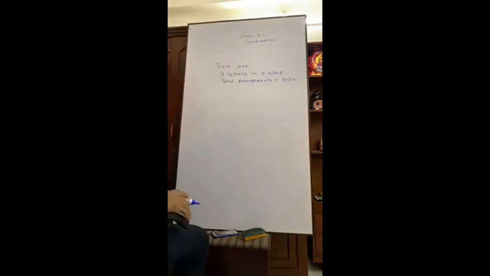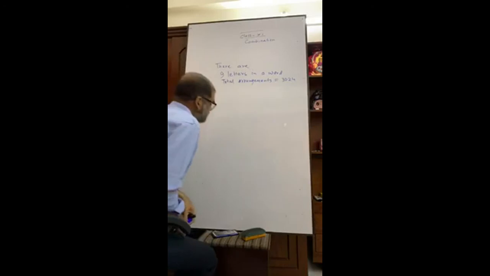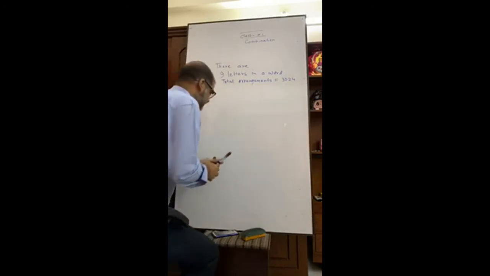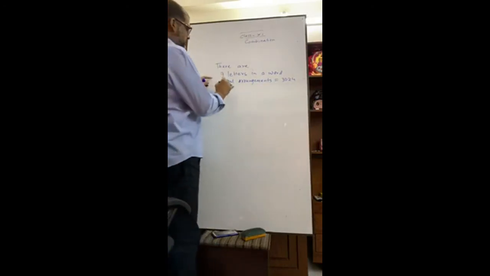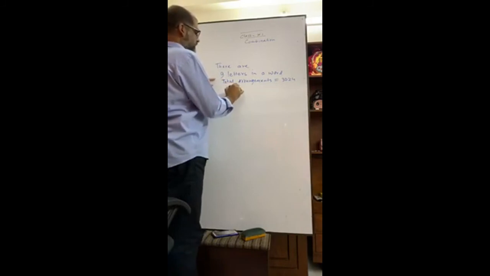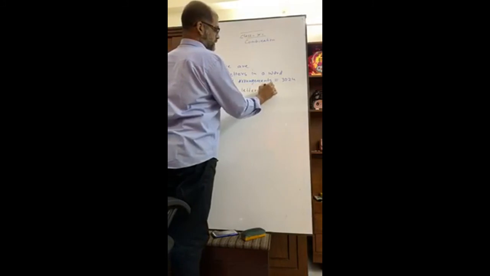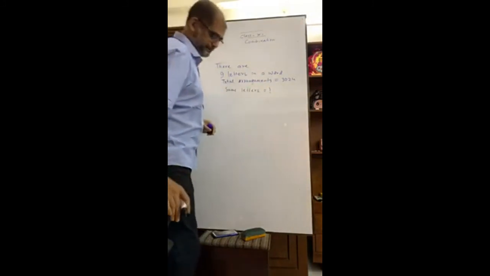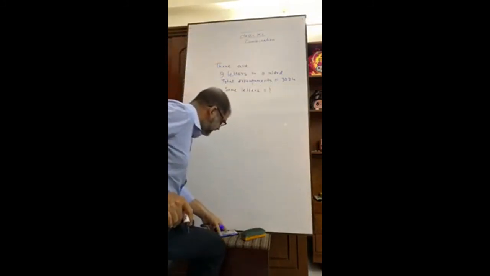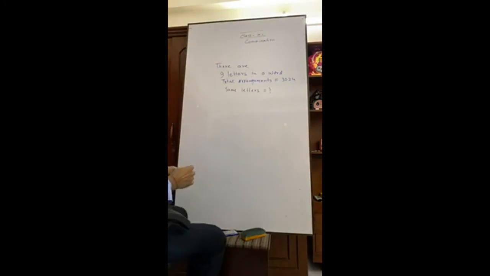There are 9 letters in a word and total arrangement is 3024. My question is, how many same letters are there? Can you answer me? Who can answer me? Same letters. How many same letters are there?